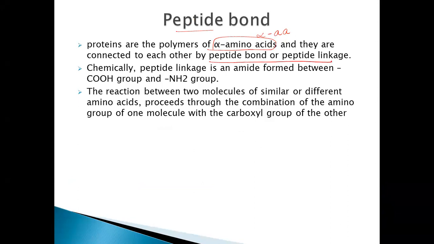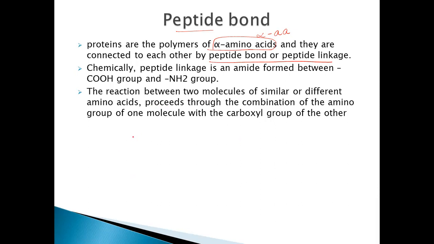Peptide bond or peptide linkage. A number of amino acids are linked together in sequence by the formation of peptide bonds, resulting in the formation of proteins. So first we'll look at the formation of the peptide bond between two amino acids. What are the main structural units of these proteins? It is the amino acid.